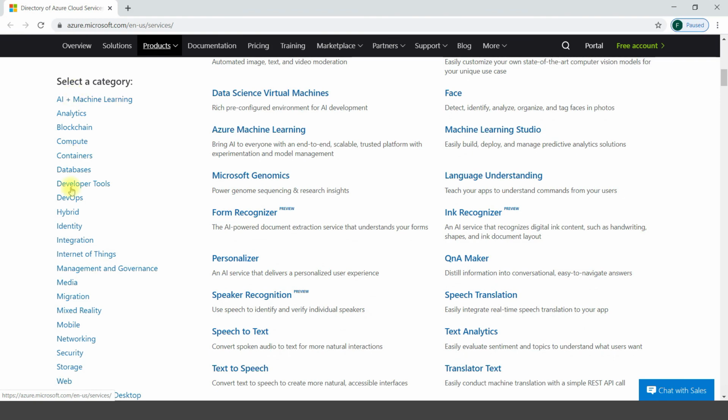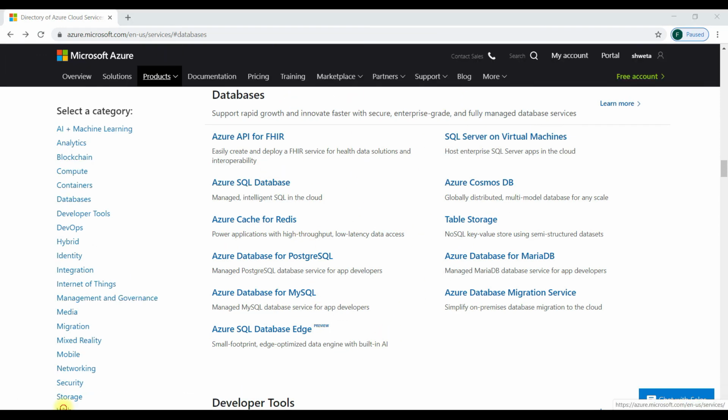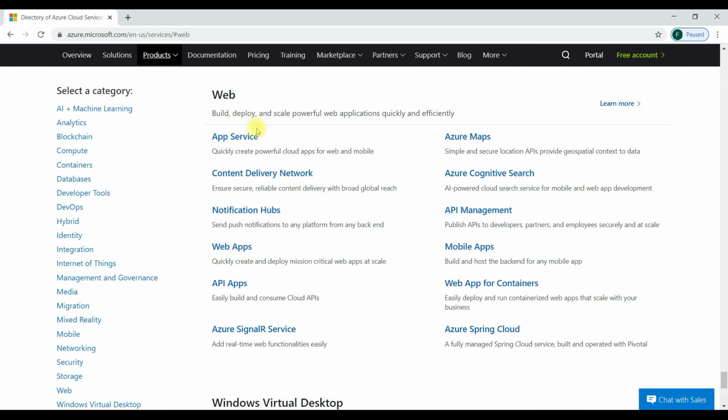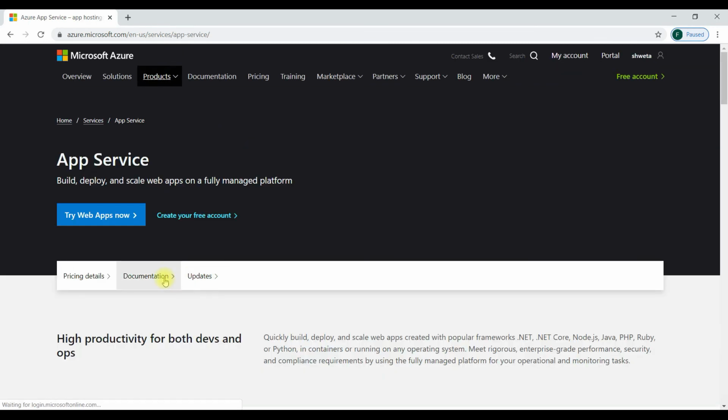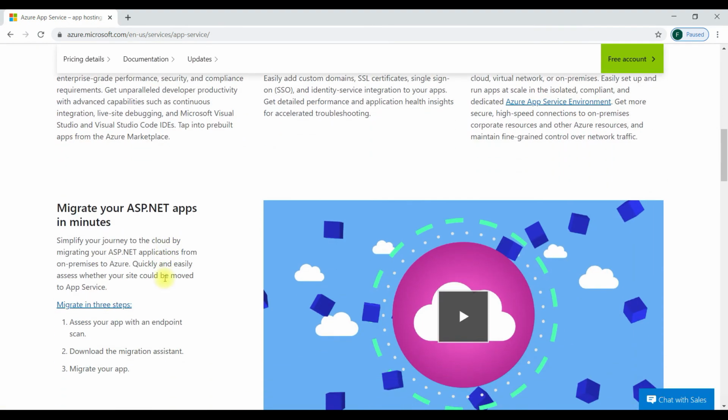So there are a lot of categories, and if you pick any of these categories, you can see what the different services available are. If you pick the web category, you can see App Services, and you can actually go through the documentation. Azure provides great documentation where you can build applications in minutes.